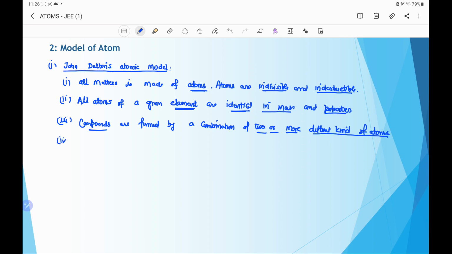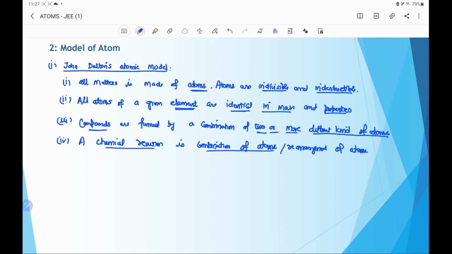Fourth point is a chemical reaction is the combination of the atoms, and we can say that it is the rearrangement of atoms. Today we know that atoms are not indivisible because they are made up of neutrons, electrons and protons.